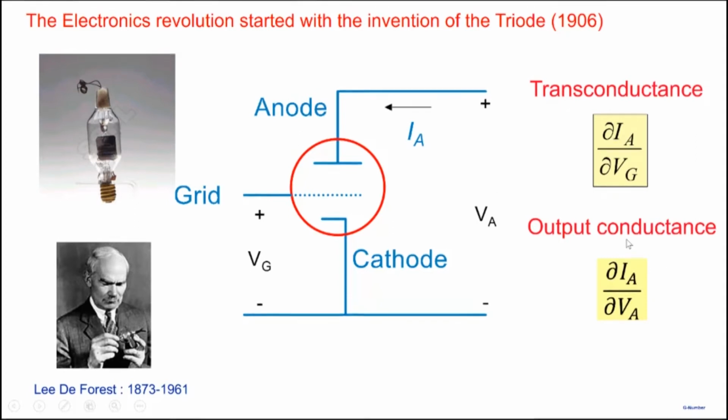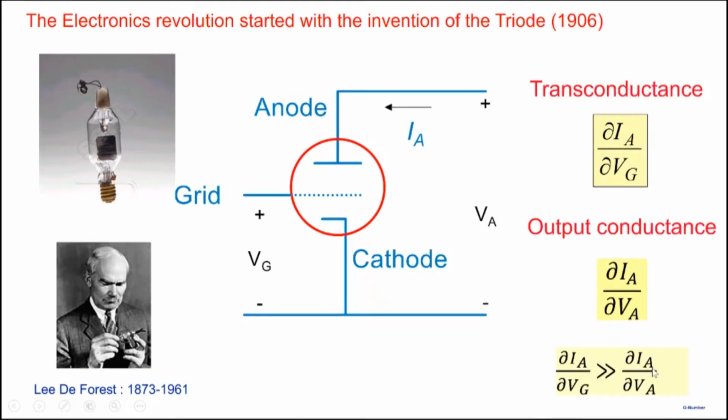So what was very interesting and sort of revolutionary about the triode was not simply that it exhibited transconductance, but that under certain conditions the transconductance was much larger than the output conductance.